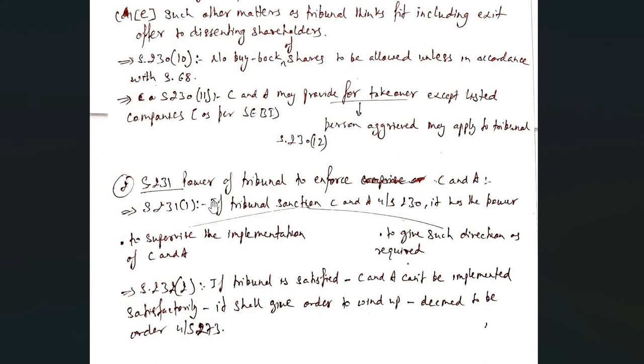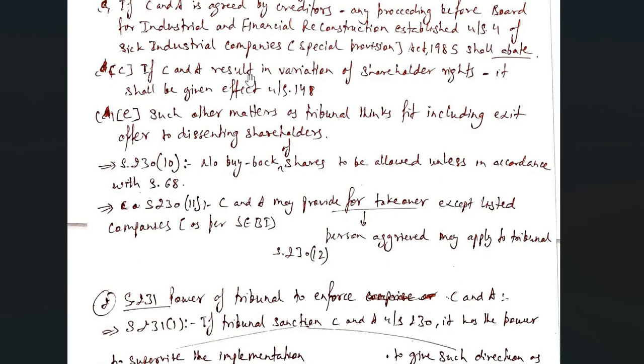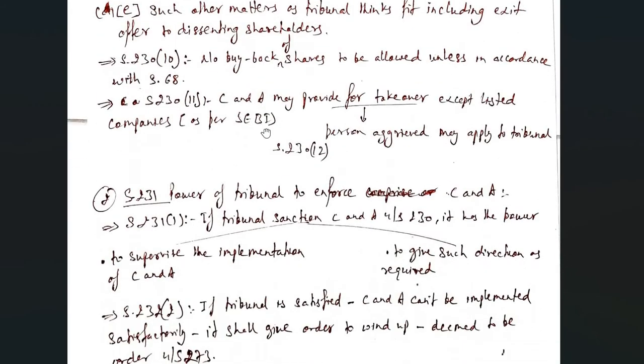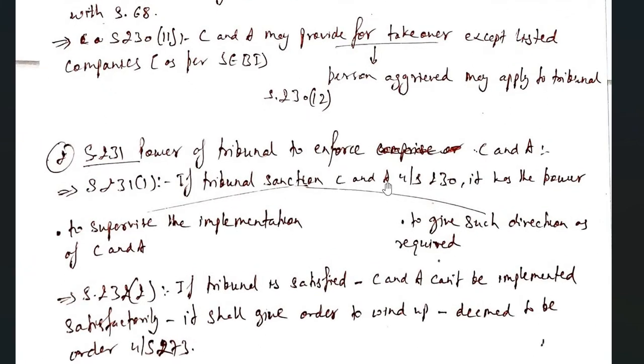Now by virtue of Section 231, the power of tribunal to enforce compromise and arrangement. Section 231 clause 1 says if the tribunal sanctions the compromise and arrangement under 230, then it has the power. By this order, notification and meeting, now the tribunal has sanctioned the scheme. For this compromise and arrangement, we'll use the word scheme. We'll use these words synonymously. So the tribunal has power to supervise the implementation of the scheme.